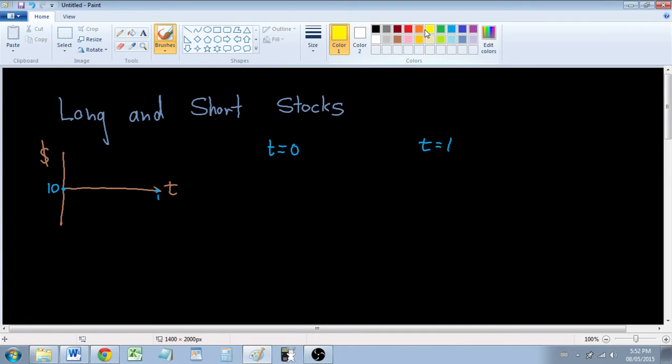So right now, in the present time, what are we going to do? Think about it. We're going to have to buy the stock for $10, and we're going to receive a stock from doing so. So we're going to be minus $10, and we're going to receive a stock. Now when time passes by and we decide to close off this transaction and sell this stock, we're going to make money from selling it, and we're going to get rid of the stock. So if the price went up to, let's say, $12, that means we're going to make $2 from this transaction.